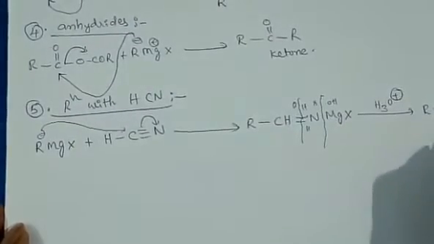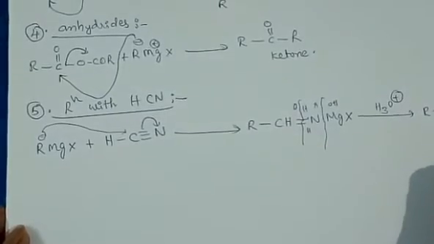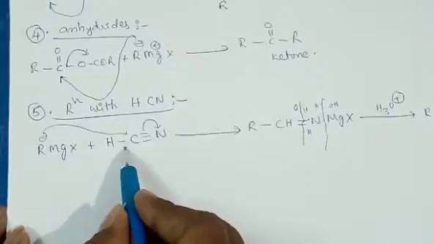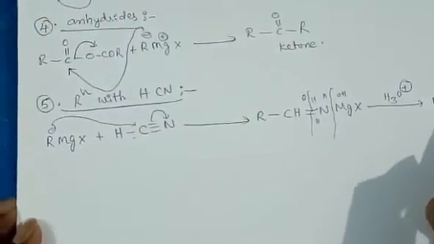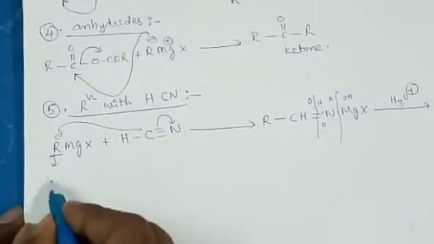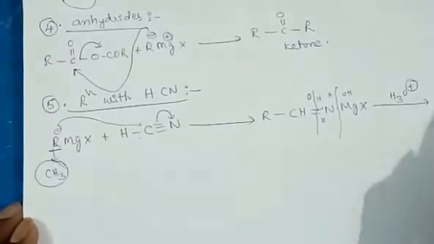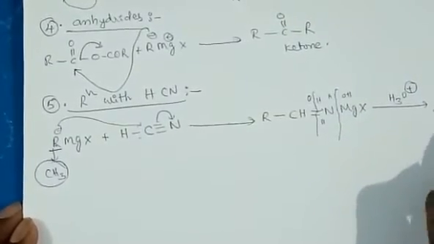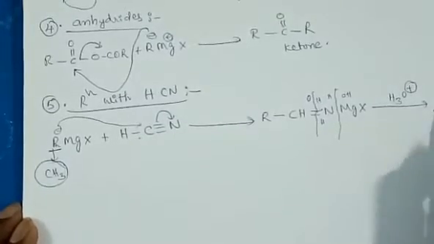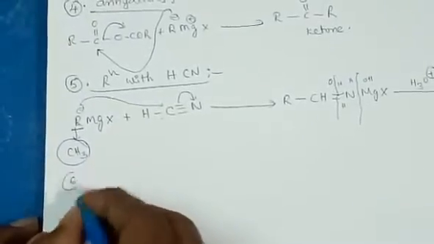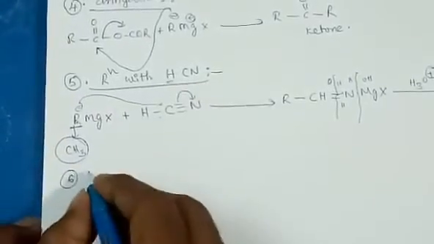The point is Grignard reagent reacts with hydrogen cyanide to form an aldehyde. When we take CH3 as the methyl group, then acetaldehyde is formed during this reaction.